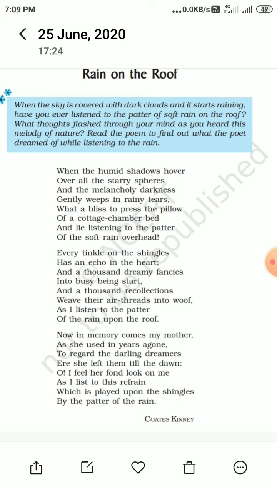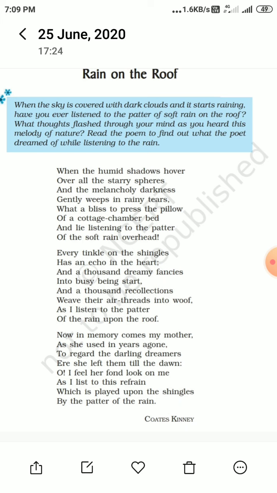The first was personification and another is transferred epithet, because darkness is not melancholy, darkness is not sad, it is the people. The darkness is not melancholy or sad, but it refers to the sad people. So we have discussed the figures of speech in this first stanza.